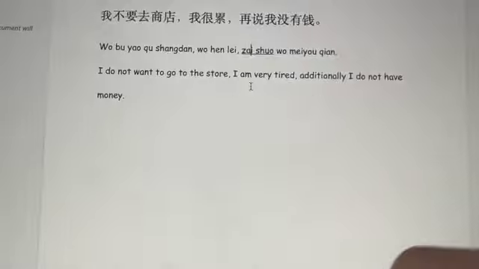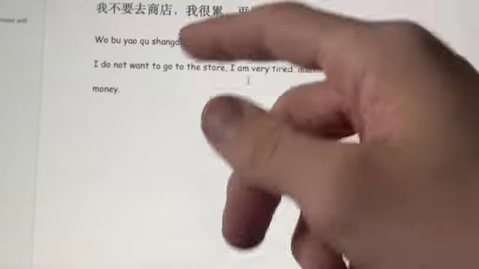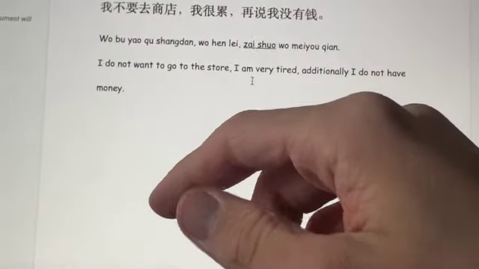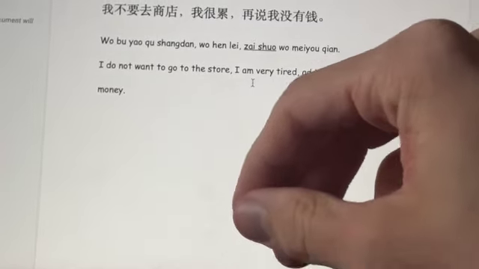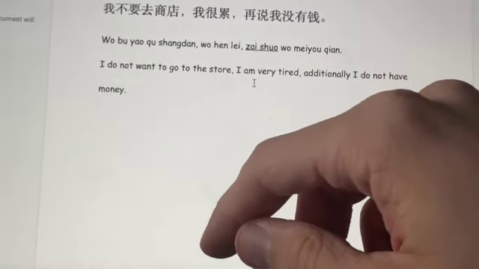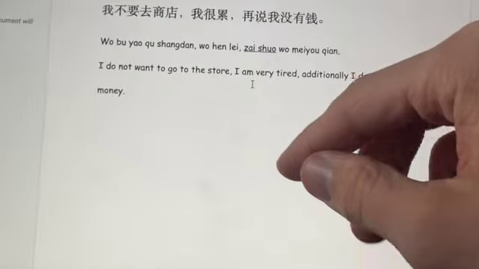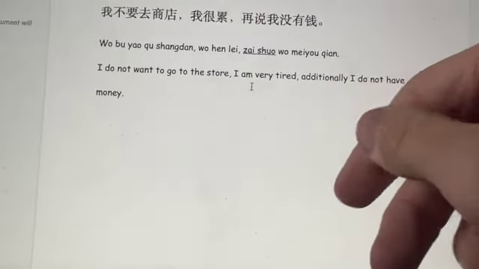So to summarize, you're just saying like a statement, and then you're saying a reason that supports the statement, and then you say 再说 and follow that with another reason. So it's a very simple structure.